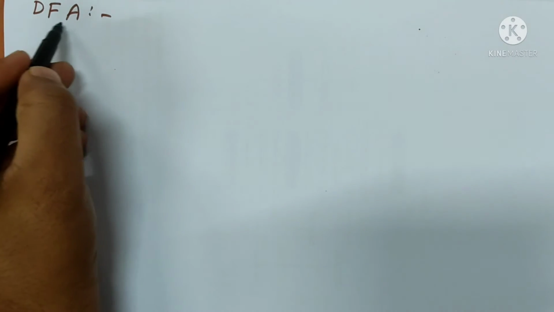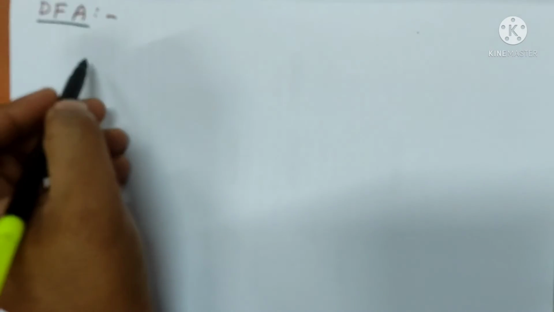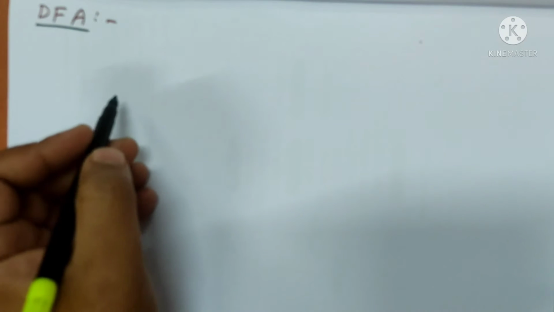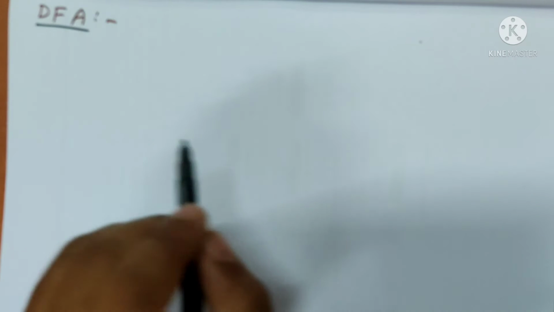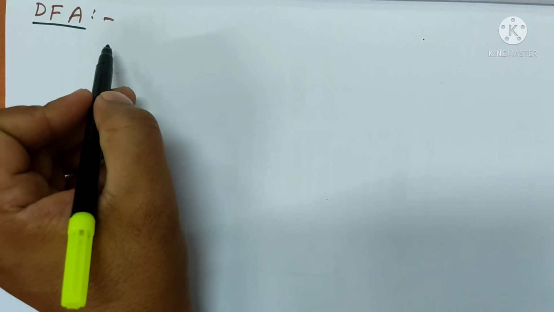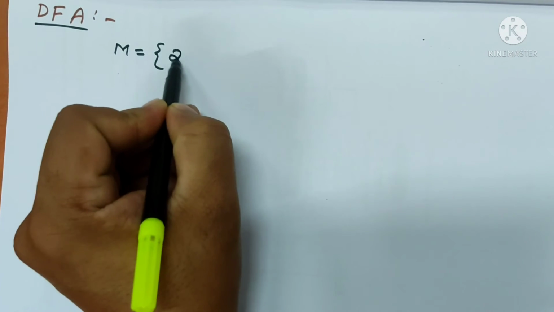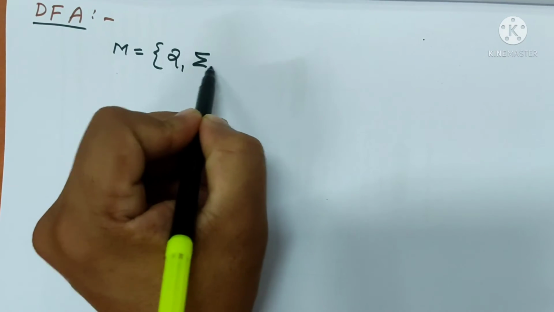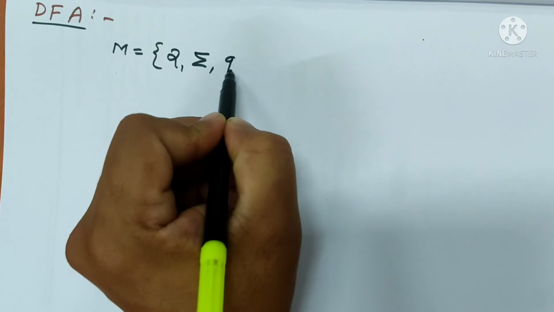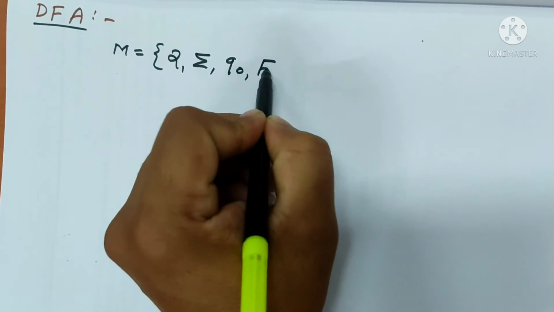So now we see here the DFA, the deterministic finite automaton, has 5 tuples as we saw earlier. So now we see the representation of a DFA. The representation is like that: machine M equals Q, input symbols sigma, then initial state Q0, final states, and then the transition function.